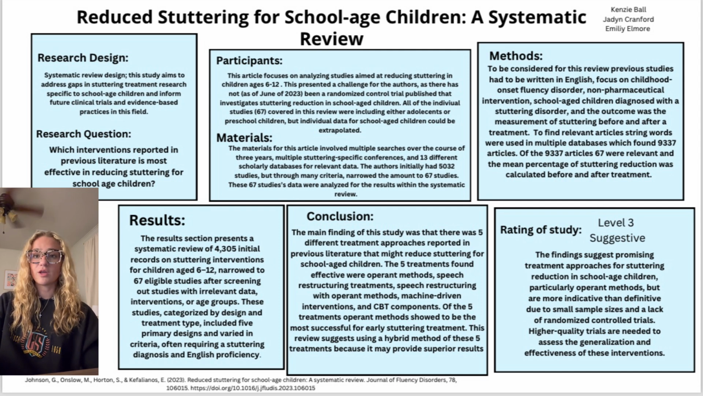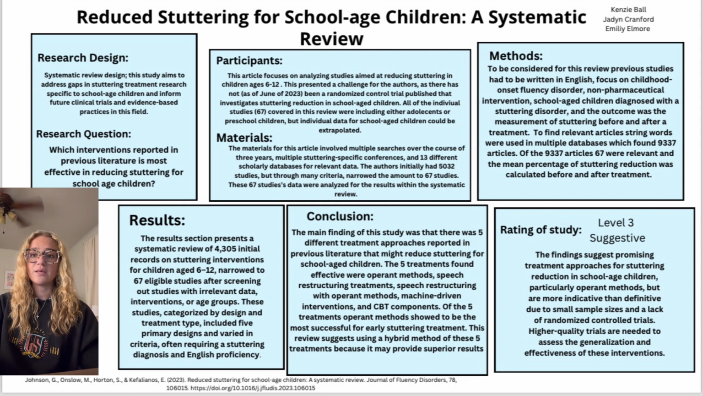Of the 67 relevant articles, they were organized by design and treatment type. The 5 main designs were identified, such as single participant case studies, group pre- to post-treatment studies, and studies with non-randomized control trials. The review found that 91% of the studies showed immediate post-treatment stuttering reduction, with operant methods and combined operant speech restructuring interventions showing the strongest outcomes, some achieving nearly 90% reduction and lasting effects.